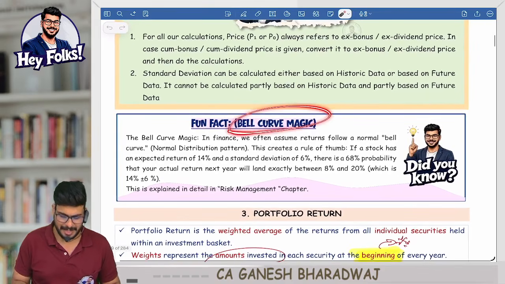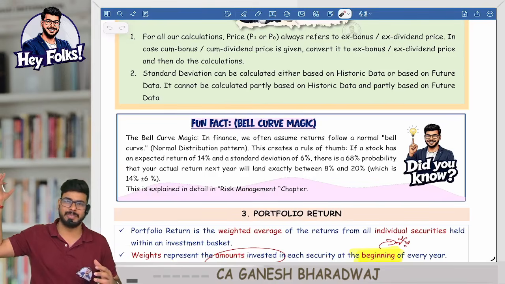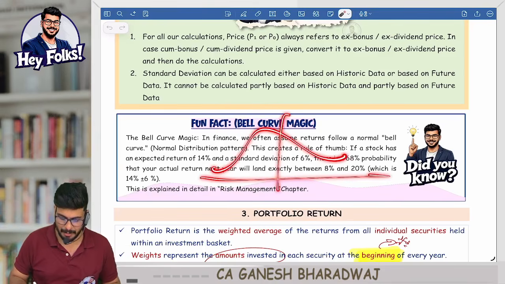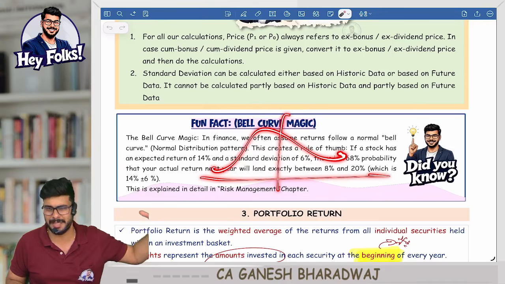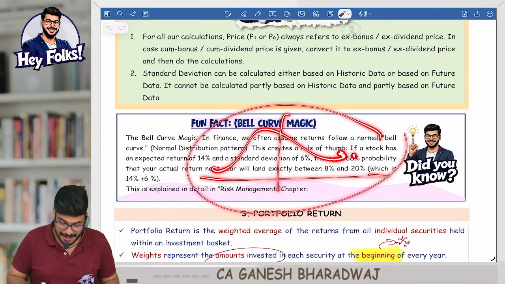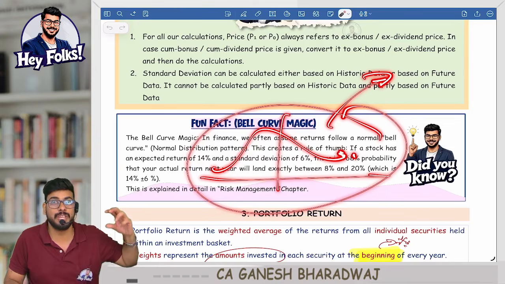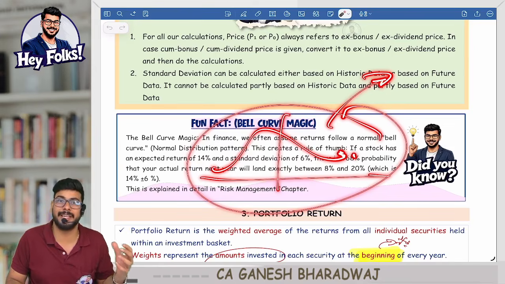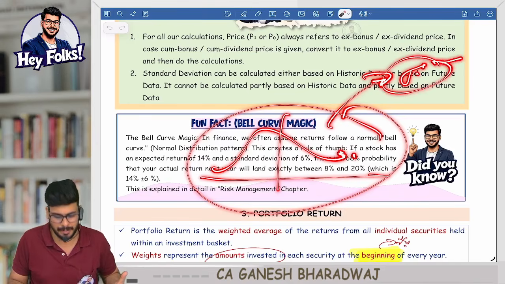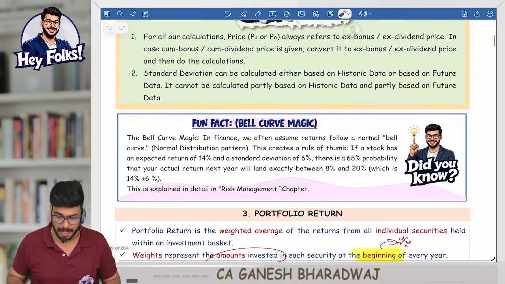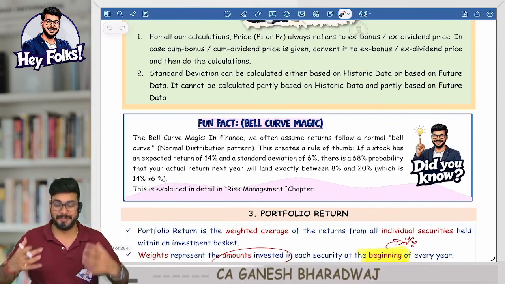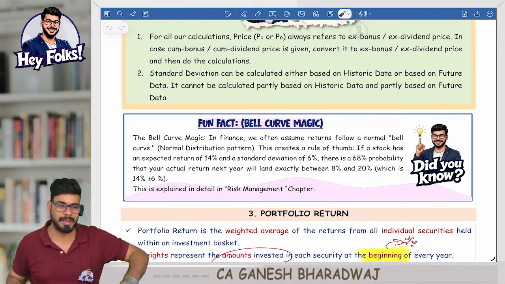So here, let's say bell curve magic. This is not something outside of your syllabus. There's something called a bell curve pattern that gets created when you are distributing all the data, which we'll be seeing in our classes. You need to know this before you get into the logical understanding of a concept like standard deviation. So how do you interpret standard deviation? It's based on the normal distribution table, a bell curve pattern. We'll be seeing that during the lectures, but I've put it as a fun fact so that it will enhance your level of understanding.